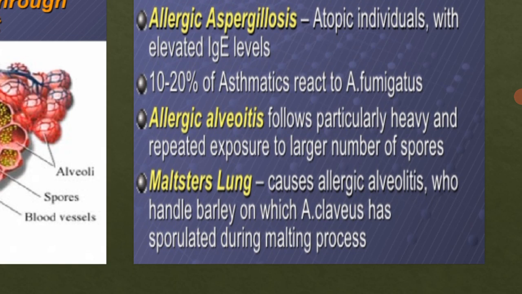Then allergic alveolitis. Alveolitis means what? Inflammation in the alveoli. That follows particularly heavy and repeated exposure to a larger number of spores. The more the exposure, the more the infection. Then Malster's lung causes allergic alveolitis in those who handle barley, on which Aspergillus clavatus has sporulated during the malting process. So it is about another species of Aspergillus, called Aspergillus clavatus.